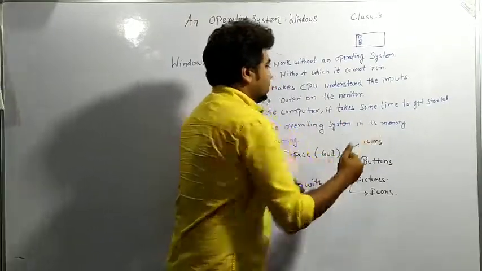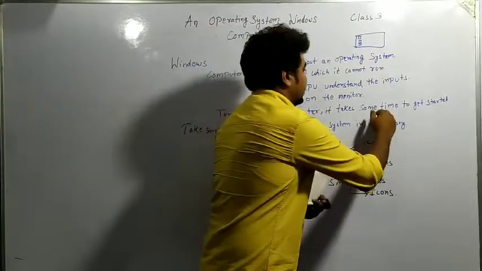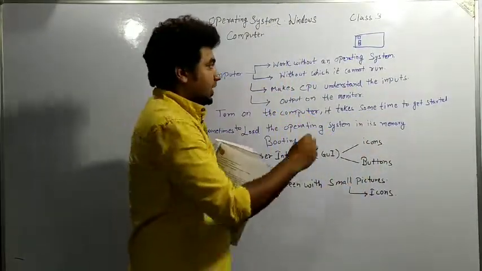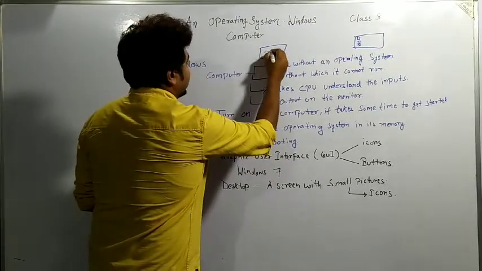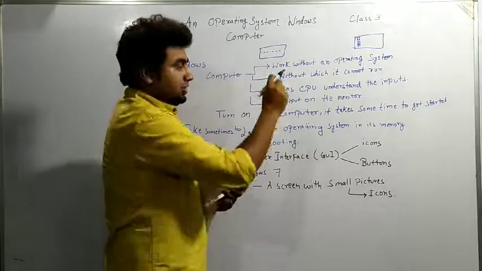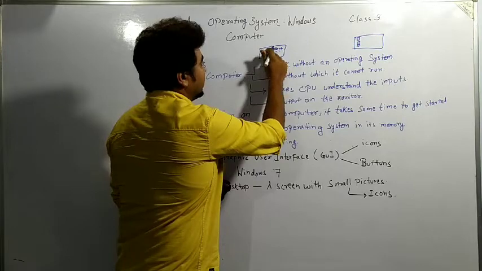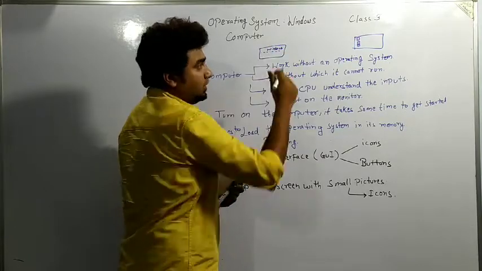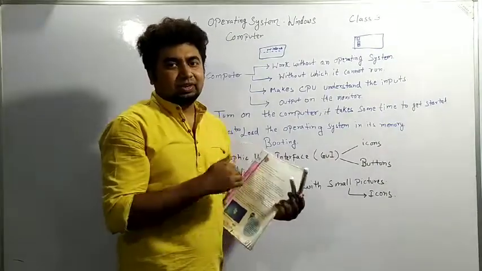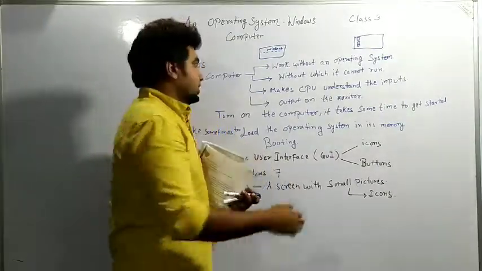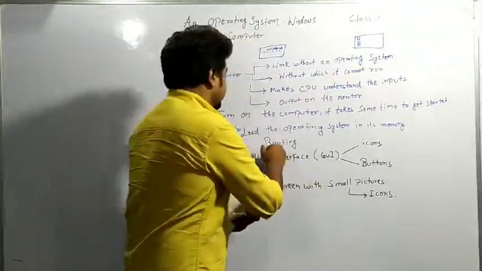That is known as booting also. This process, the time taken by the computer to get started, will be displayed like this. If I draw one diagram, it will be going like this. You will see Windows written here, and it will be running like this. Dotted lines will be running from the left side to the right side. That is the way we can say booting process, or the time taken to get started, or to load the instructions, is known as the booting process.